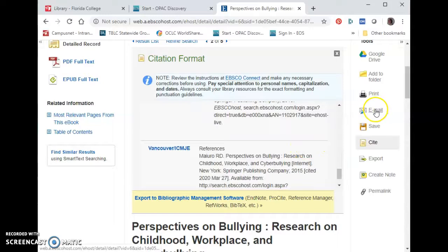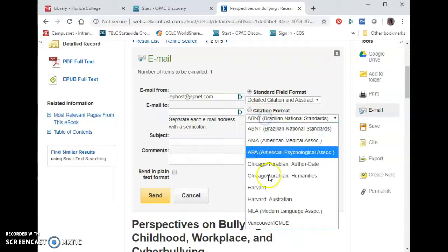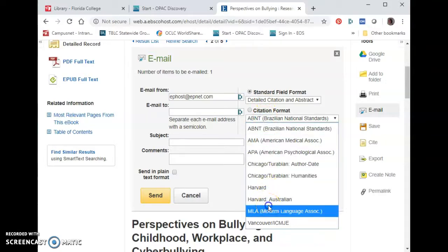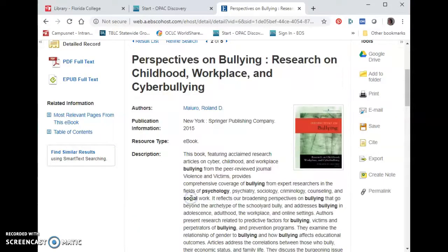You can email a link to the book to yourself for later here. You can also change the citation format here and make notes for yourself for why you thought it was a useful thing.